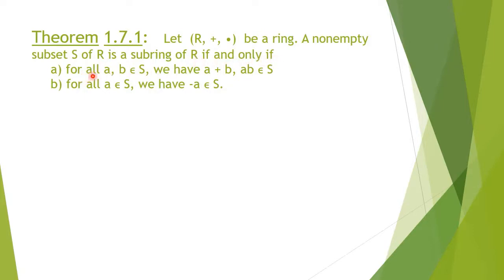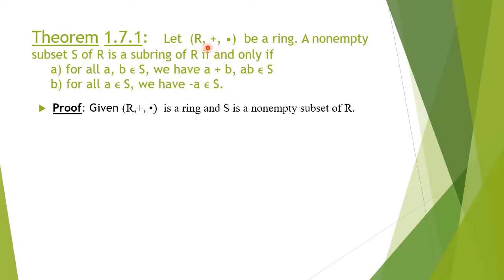The first one is closure under addition and closure under multiplication. That is, for any two elements a and b belonging to S, we should have a plus b and a into b belong to S. Similarly, for all elements a belonging to S, its additive inverse minus a must be in S. We shall see the proof.